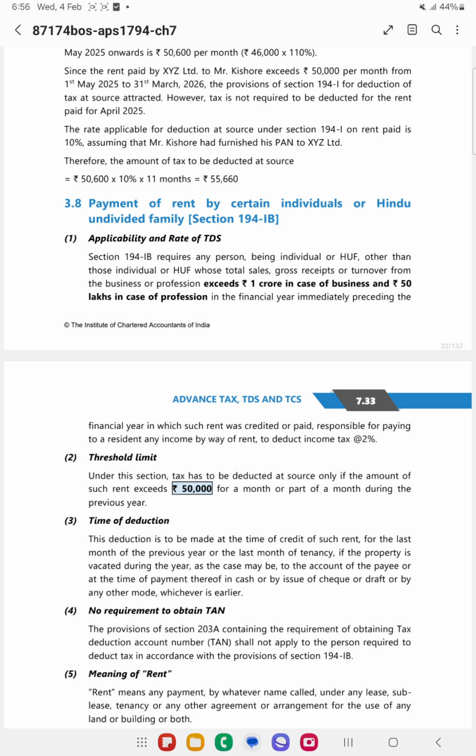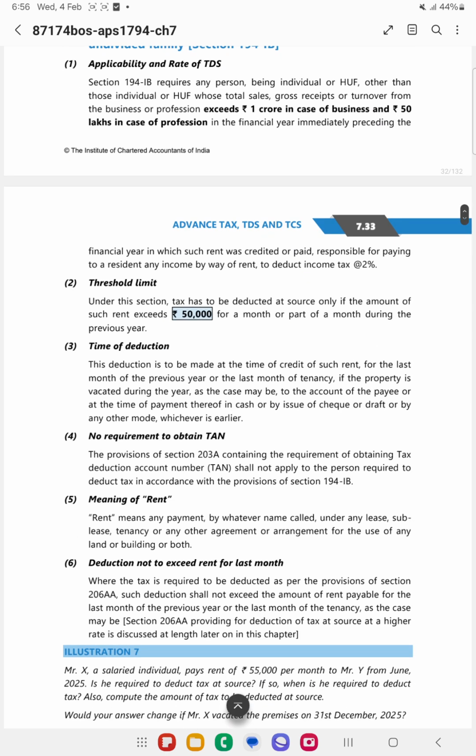So if it exceeds 50,000, then in such cases, on that rental income, the TDS needs to be deducted. The rate of deduction is 5%, in the last month of the previous year or last month of the tenancy. From that, the TDS needs to be deducted and the remaining needs to be remitted.